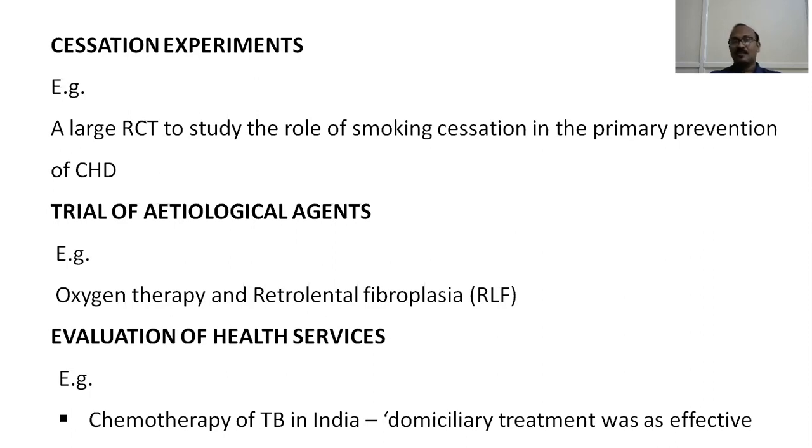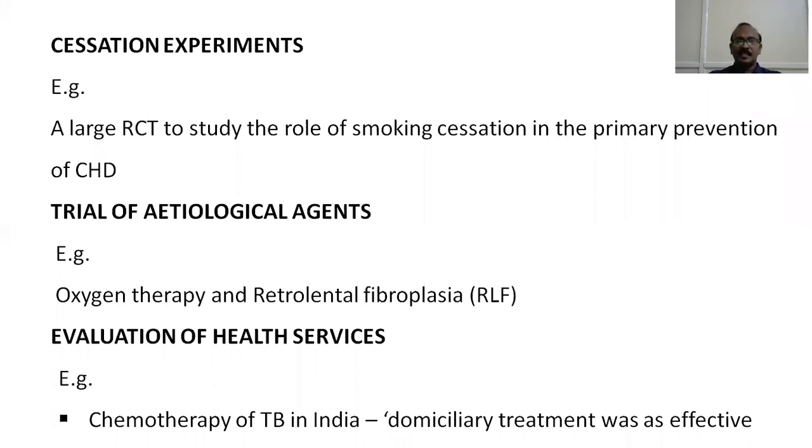To say if a particular national program is working or not, we need to evaluate. If there are two or three national programs for a particular disease, we evaluate what is the role of those programs in bringing down the disease. If we find any one of the programs having a very good score, then we choose that particular program. That is the essence of the evaluation of health services.